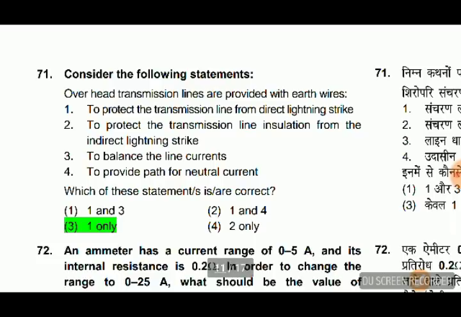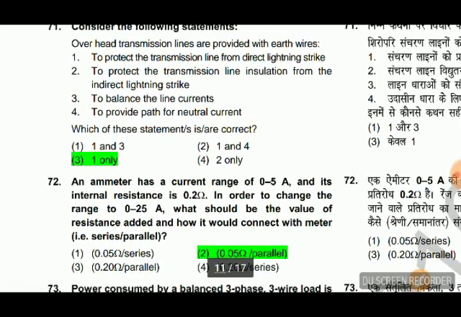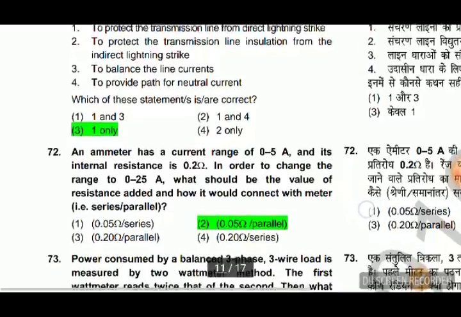Consider the following. Overhead transmission lines are provided with earth wire. Earth wire क्यों यूज होता है? यूज होता है to protect the transmission line from the direct lightning stroke. Is right. To protect the transmission line insulation from the indirect lightning stroke. No. To balance the line circuit. No. To provide path for the neutral circuit. To provide path for a neutral current, there is a neutral wire. The earth wire is only used for the protection of the line against the lightning strike.